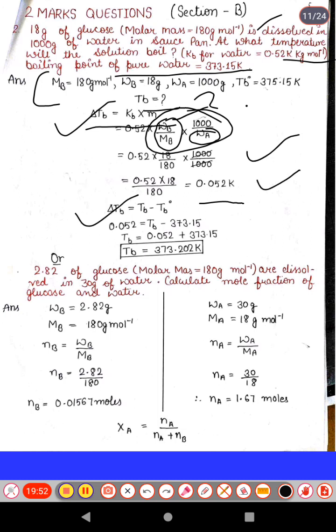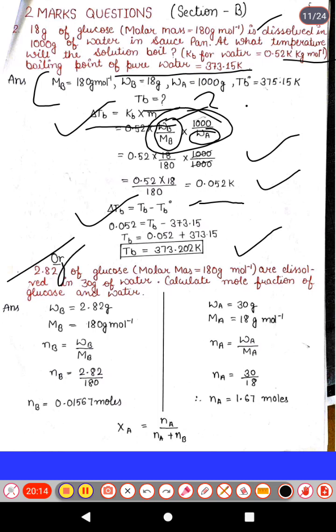and as we know, delta Tb is also related to the boiling point: boiling point of solution Tb minus Tb naught, and calculate the value of Tb. This is 373.202 Kelvin. Next question is 2.82 gram of